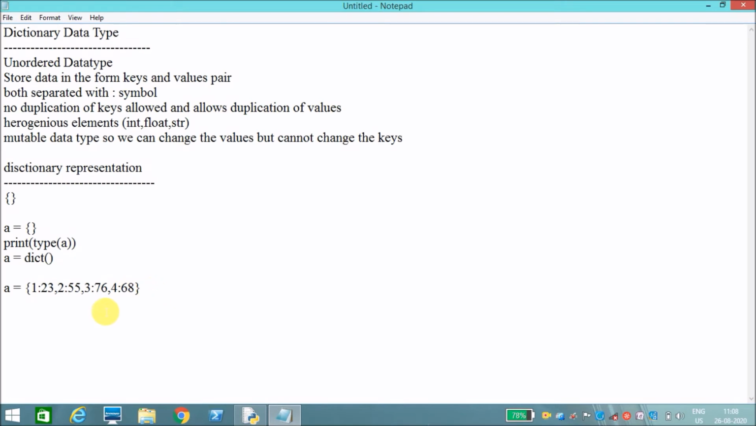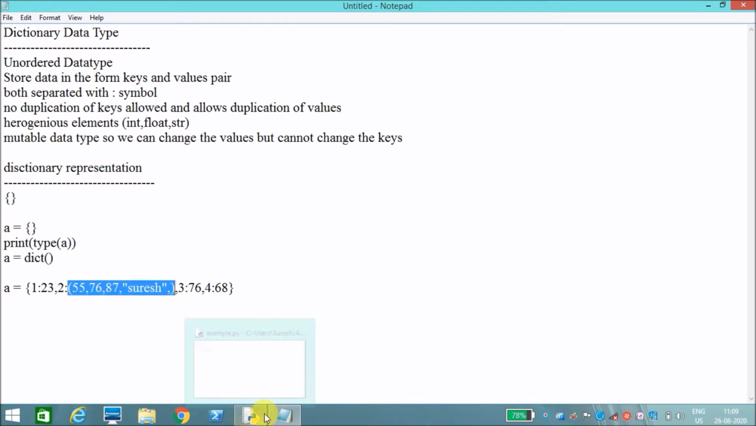We can also pass multiple values, for example as a list or tuple. For example, I am passing a tuple of values for key 2: 55, 76, 87. I said it allows heterogeneous elements, so I have passed a string too. So I have passed a list of values. You can pass like this also.